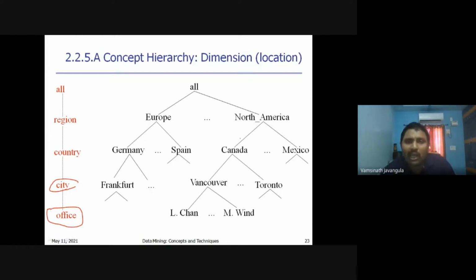Concept hierarchies exist for each and every dimension. For example, this is the concept hierarchy for a dimension called location.